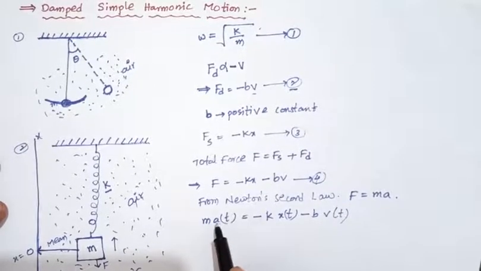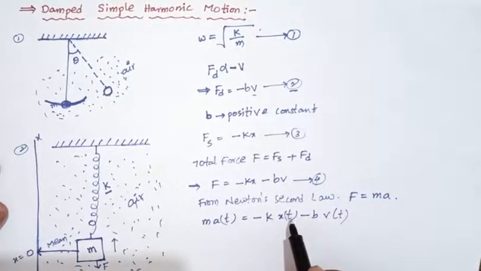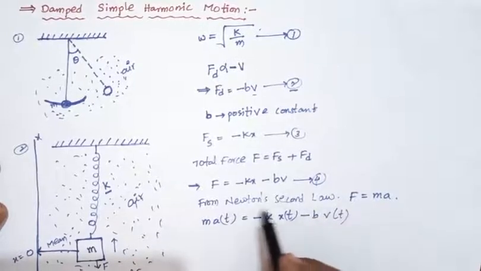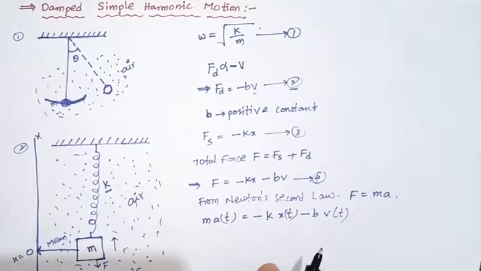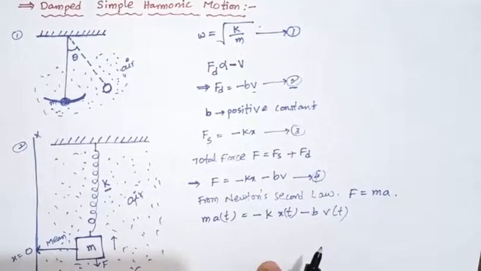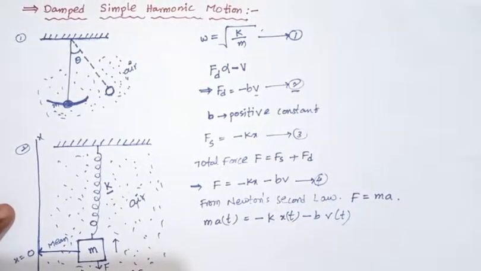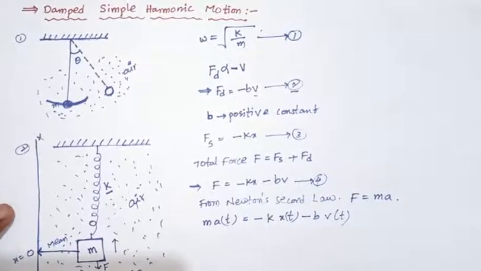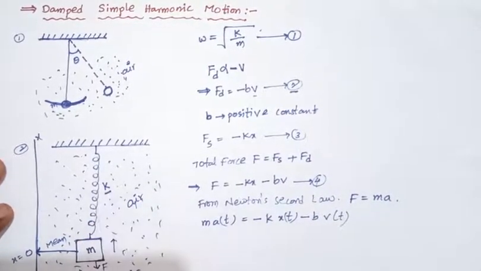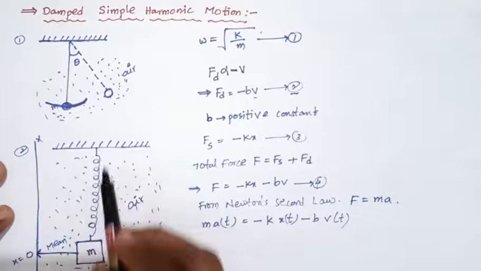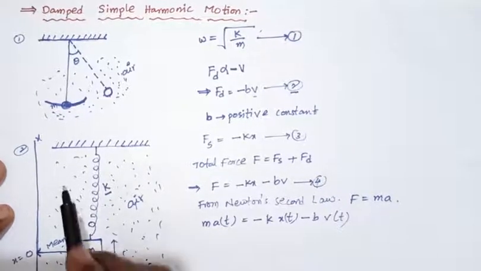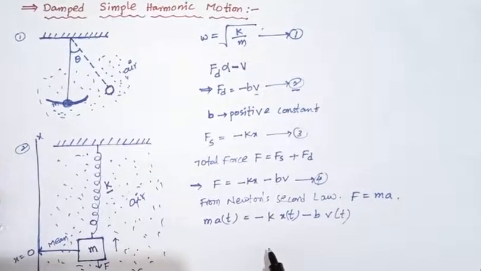Here acceleration, displacement and velocity are vectors, but we cannot use the vector notation because we are discussing only one dimension; it moves in a one dimensional direction.